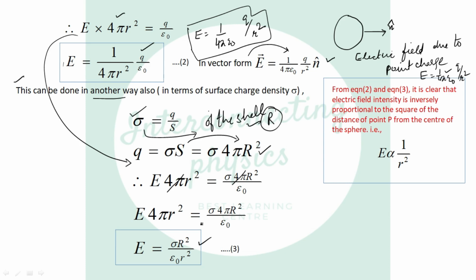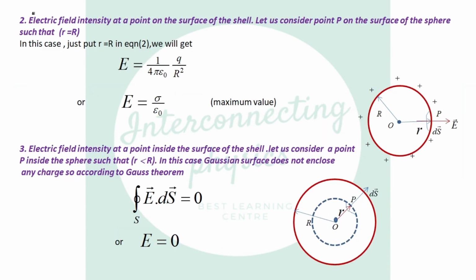So students, always note what you are asked for in the exam. If you are asked for electric field in terms of charge, then this is the relation. And if you are asked for electric field in terms of surface charge density, then this is the relation. Again, these two relations are very important from a competition point of view. Now, whether this relation or this relation, the result is E is inversely proportional to r square. Now, number 2, electric field intensity at a point on the surface of the shell.